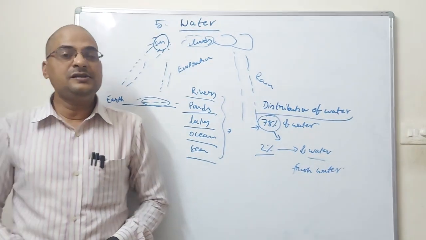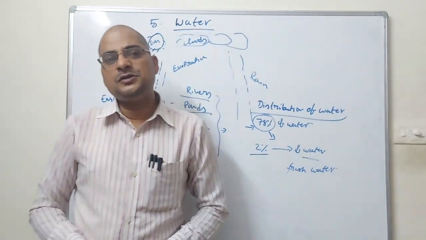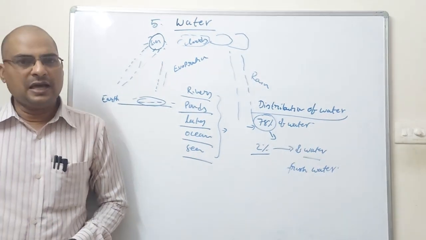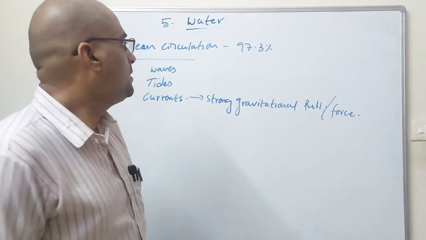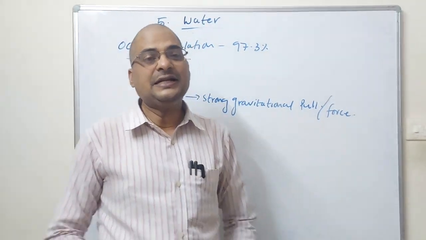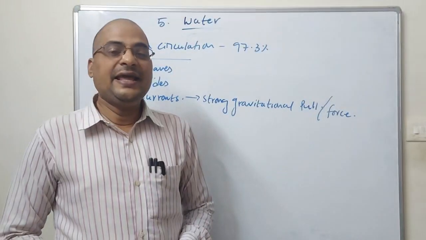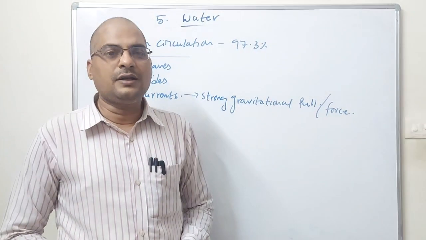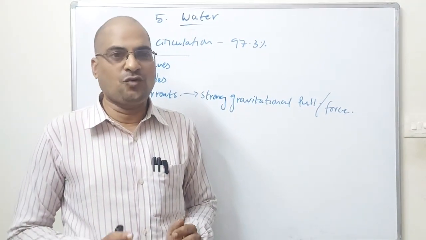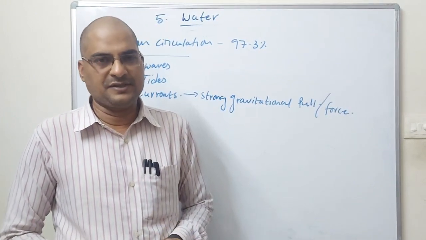This is the distribution of water. According to the distribution of water, we have different kinds of oceanic bodies: oceans and seas, lakes and rivers. Lakes, rivers, and ponds consist of fresh water, which means it is useful for domestic usage.